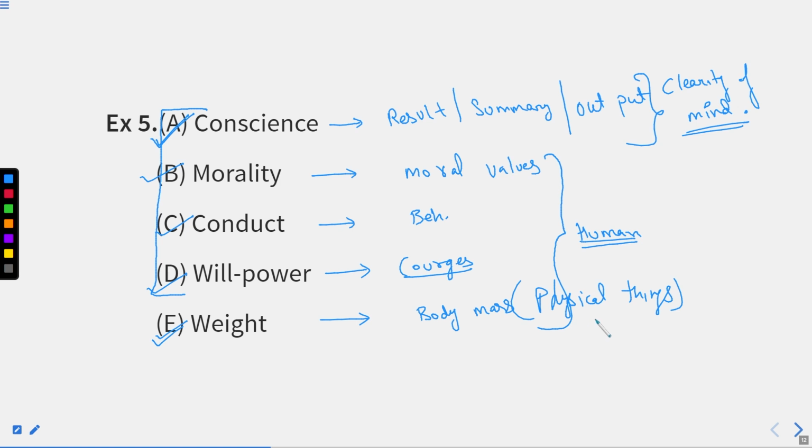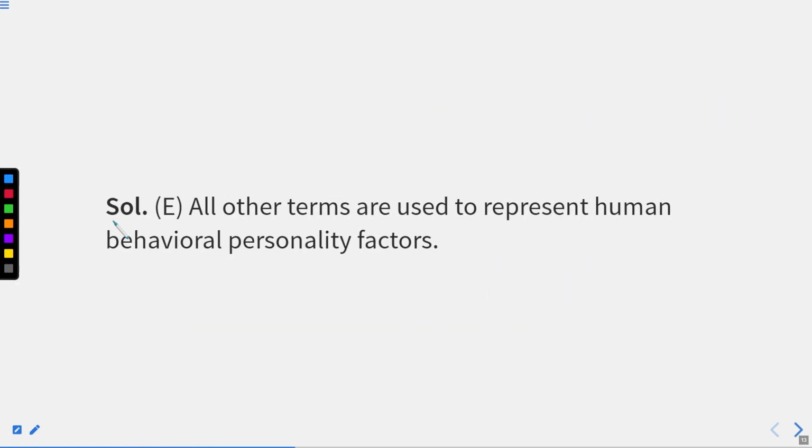And the 5th option, that is weight, is a physical thing. So our option is option number E. All other terms are used to represent human behavioral personality factors, right? And option E, that is weight, is a physical factor, right? Which kind of factor? Physical factor. I hope this point is also clear, right?